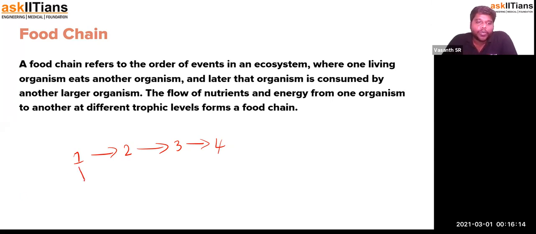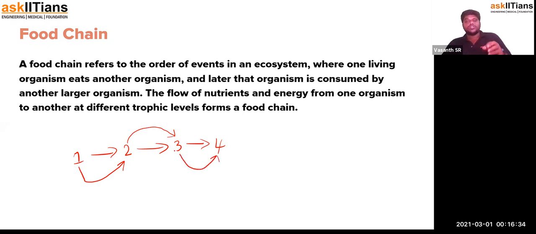Whatever energy is acquired by organism 1 will be transferred to organism 2, but not completely. We'll study that as an important point. Whatever energy is consumed by 2 will be transferred to 3, not completely again. Whatever energy is consumed by the third organism will be transferred to 4, again not completely.